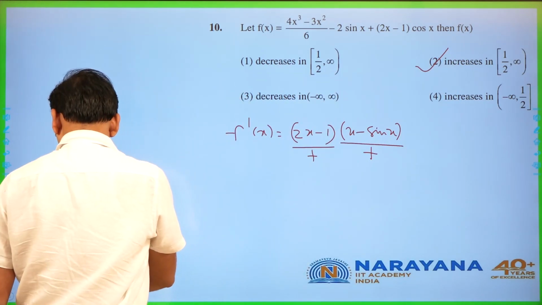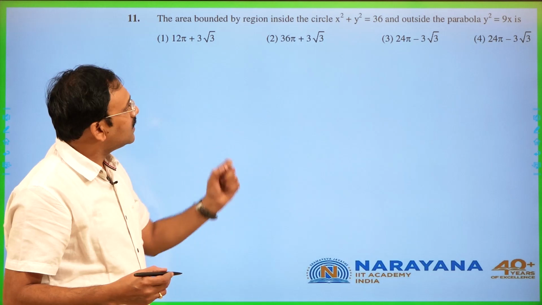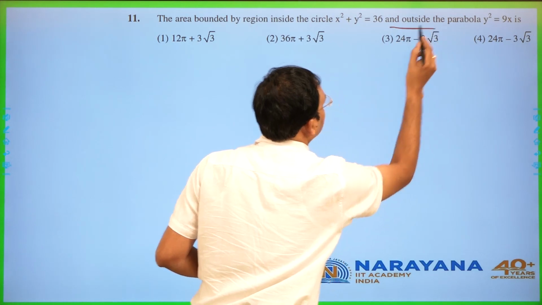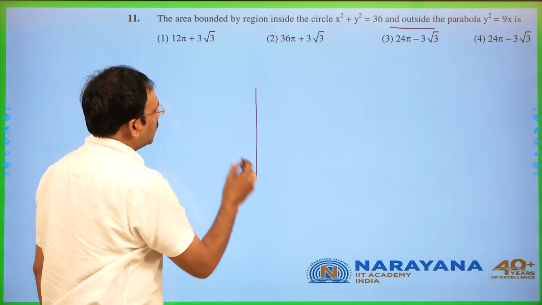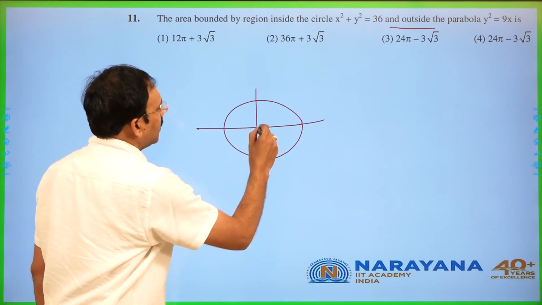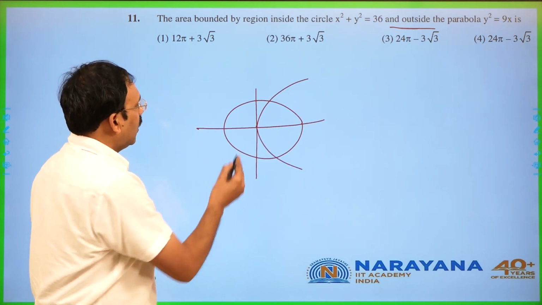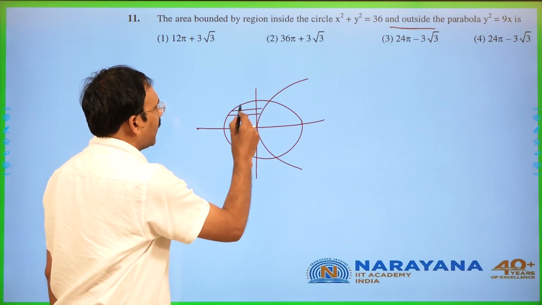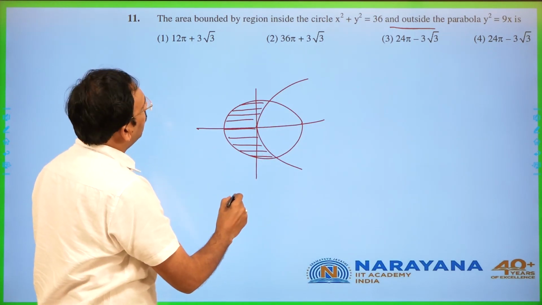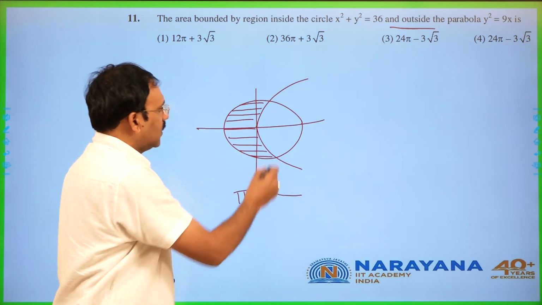The next question. The area bounded by the region inside the circle and outside of the parabola. Please observe this, outside the parabola. You see, the first one is a circle with center 0, 0 and radius 6. The second one, y square is equal to 9x, is the parabola. Now, inside the circle and outside the parabola means this region, which is going to be the total circle area pi r square minus this area.